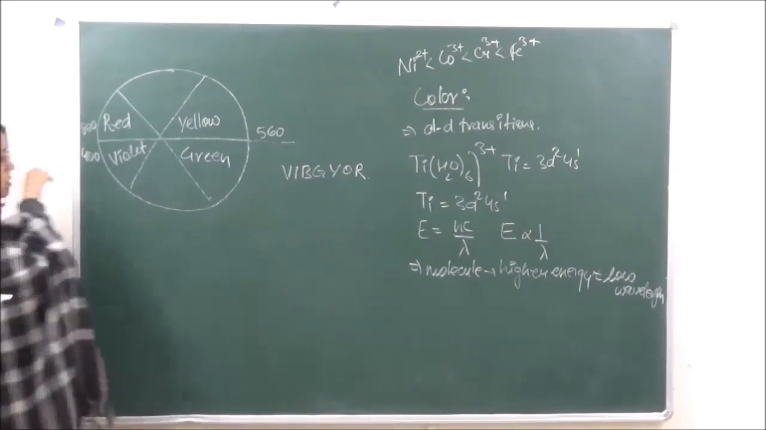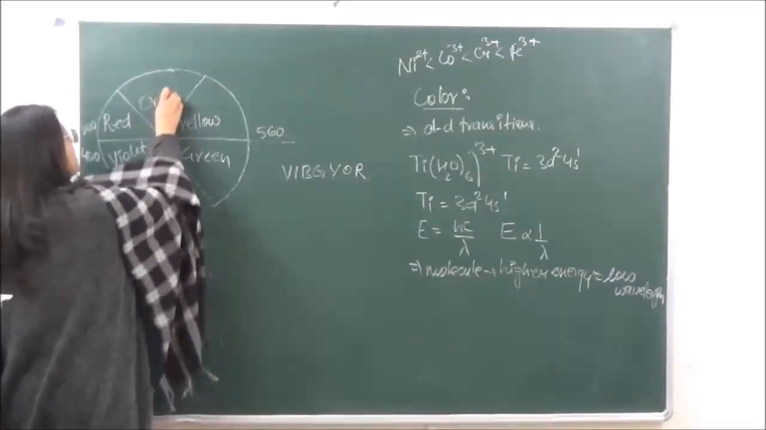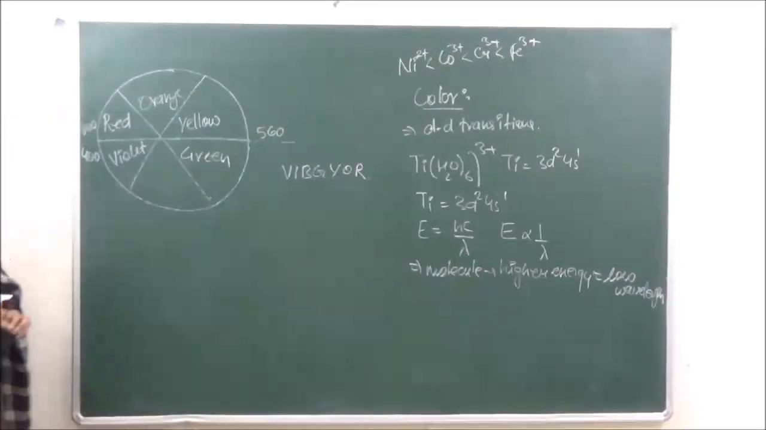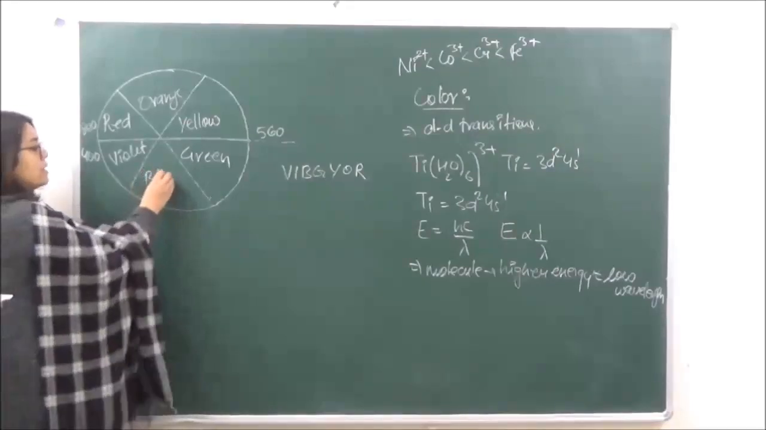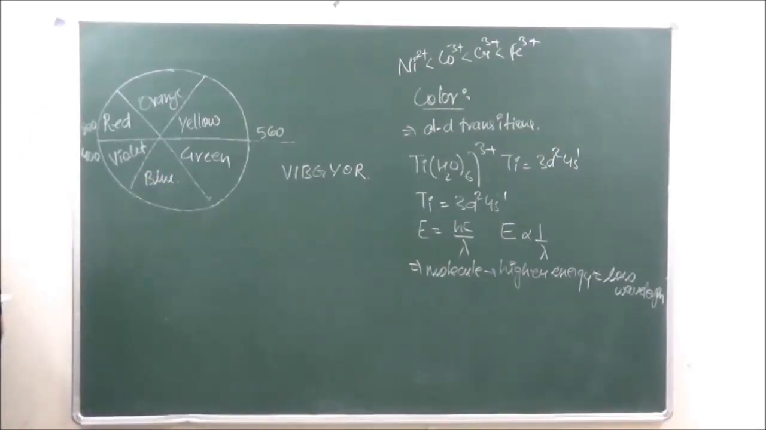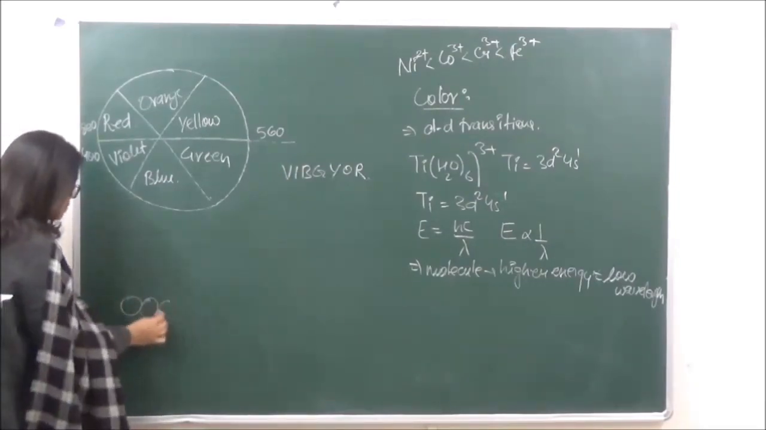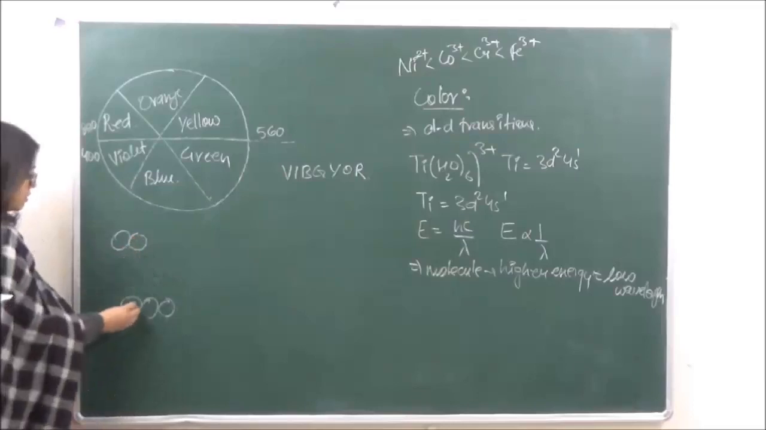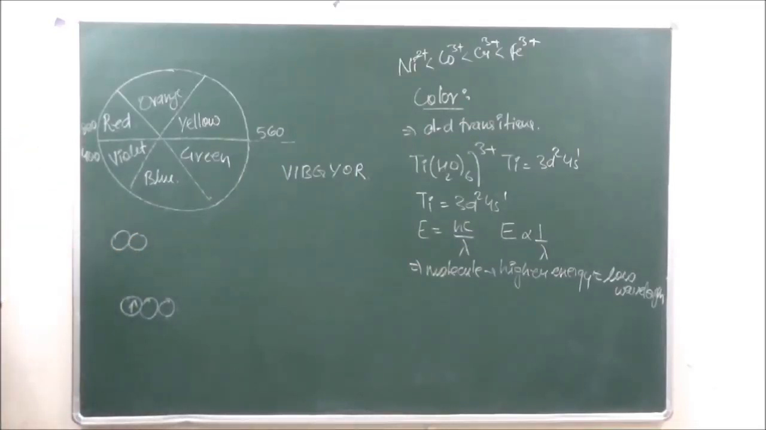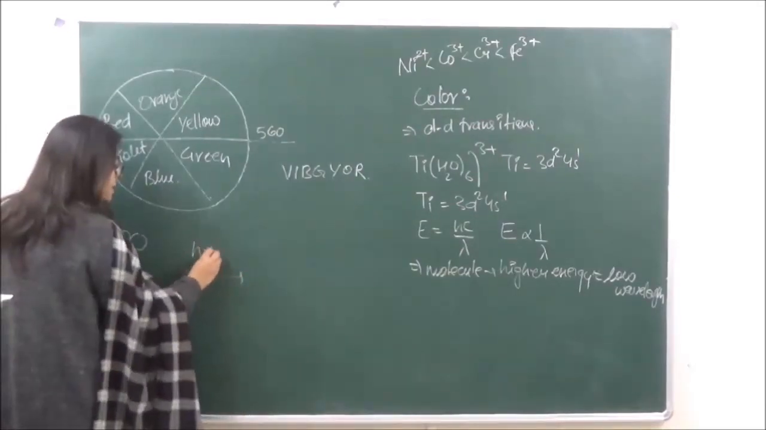Similarly, orange, and the complementary color of orange is going to be blue. Okay, so we're talking of a complex which has d1. Any complex which is going to have d1 over here, d1 complex means that the one electron is going to be at a lower energy level. Now it is going to absorb radiation, visible light.